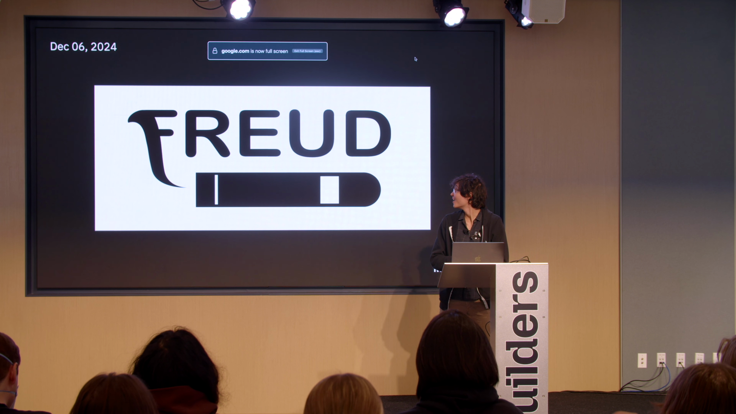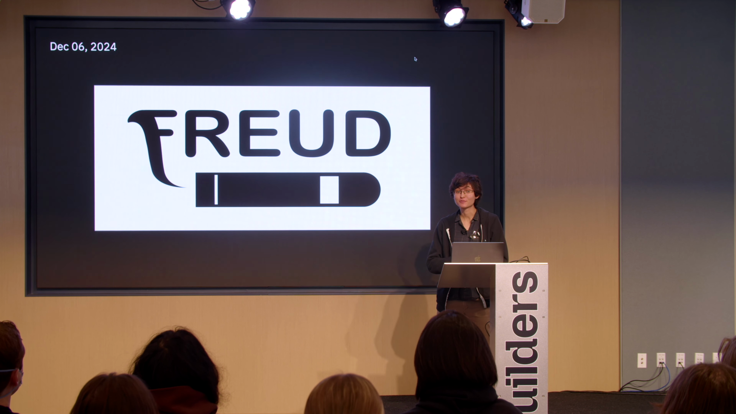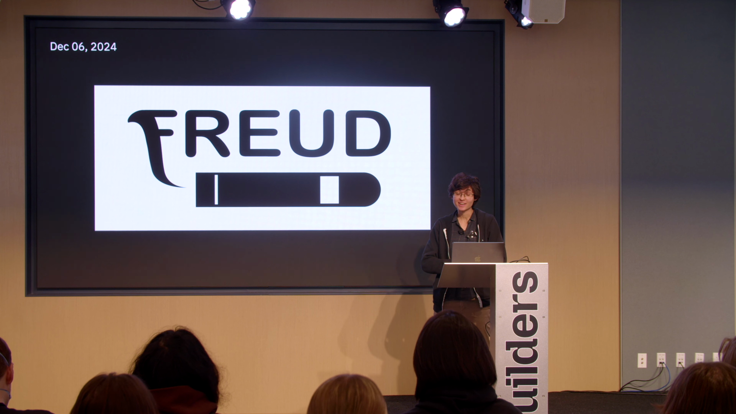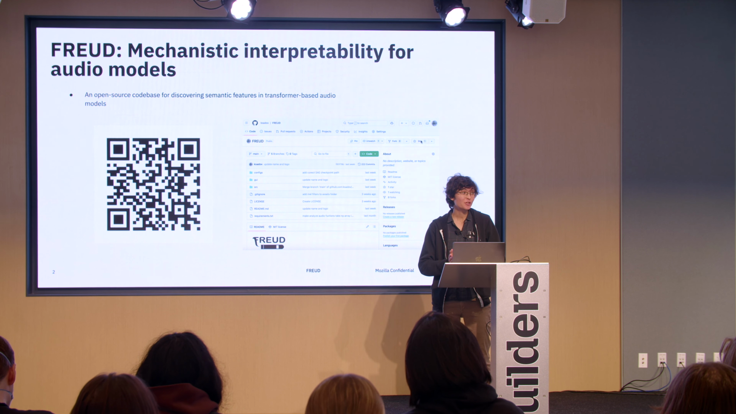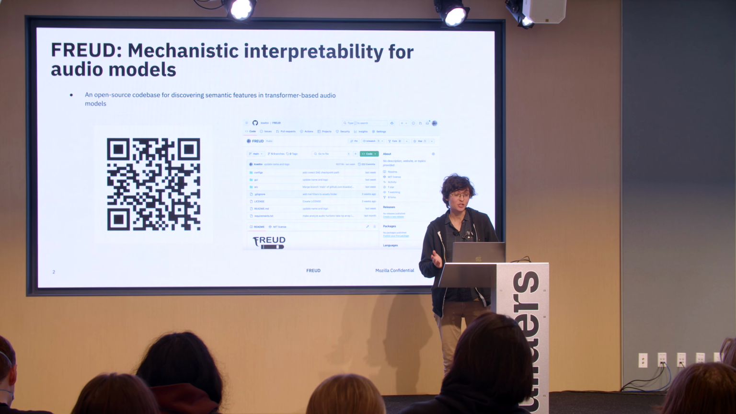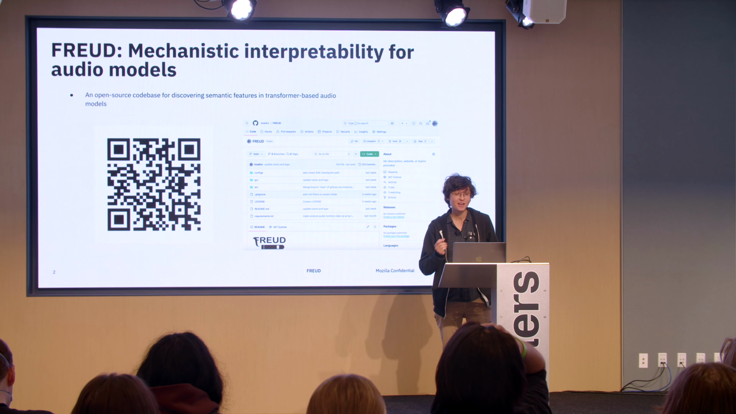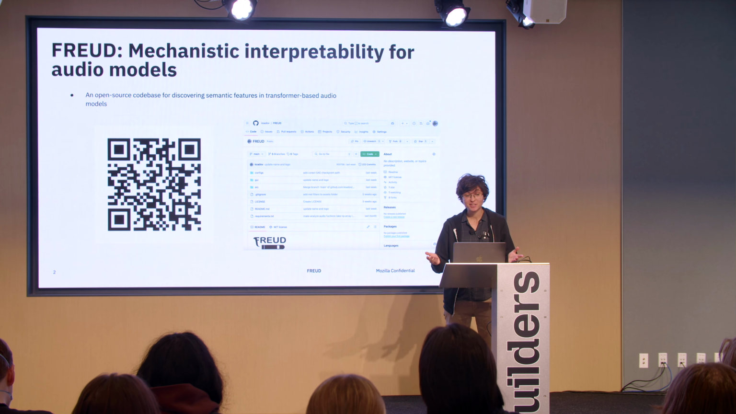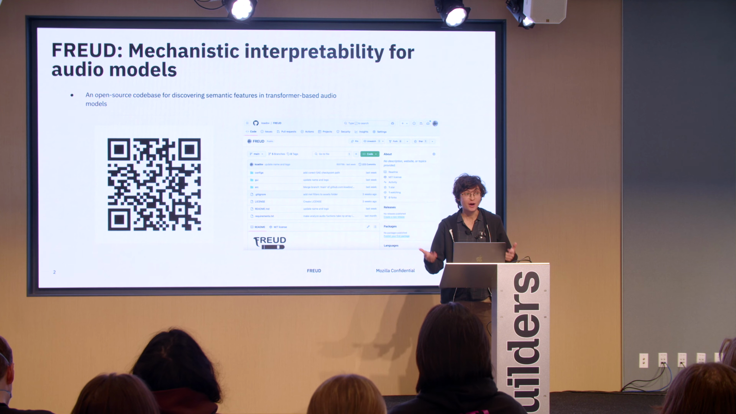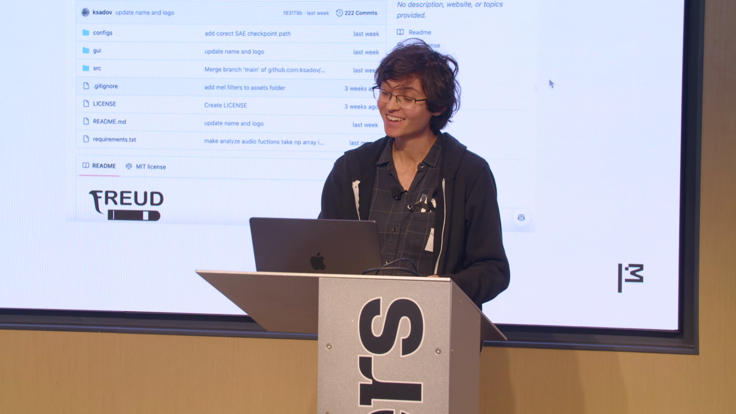All right, so I'm here to talk about FREUD, and that stands for Feature Retrieval, Editing, and Understanding for Developers. Basically, it is an open source code base that allows you to do mechanistic interpretability on audio models. That QR code will take you to the GitHub repository, and the rest of this talk is me trying to convince you why you might want to check out this repository.